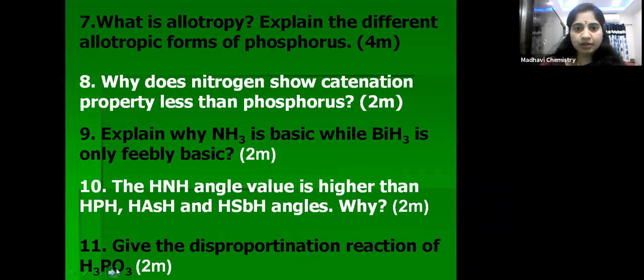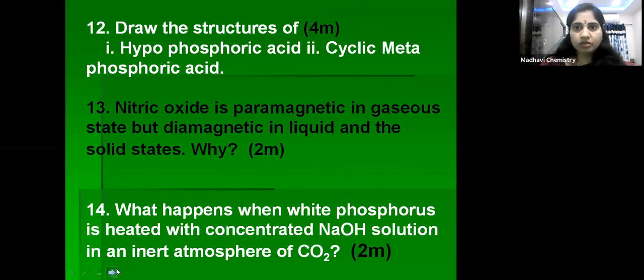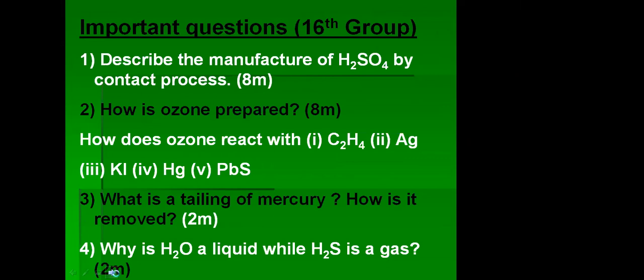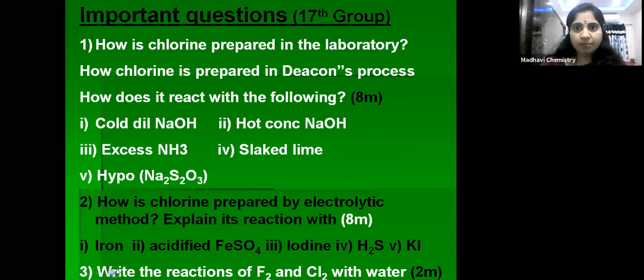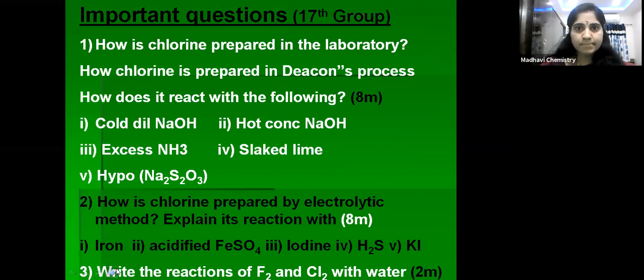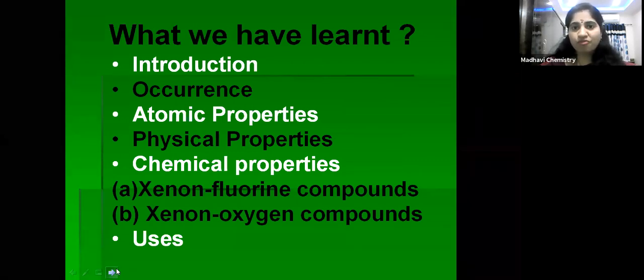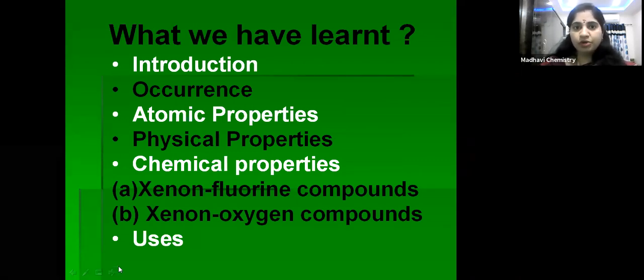All these are important questions from 15th group, along with marks. These are the important questions from 16th group. And these are the questions from 17th group. So 15th group, 16th group, 17th group, and 18th group, total 4 groups. Important questions I have given at the end of this session, children. Just you go through those questions, you just practice, then P block elements complete.